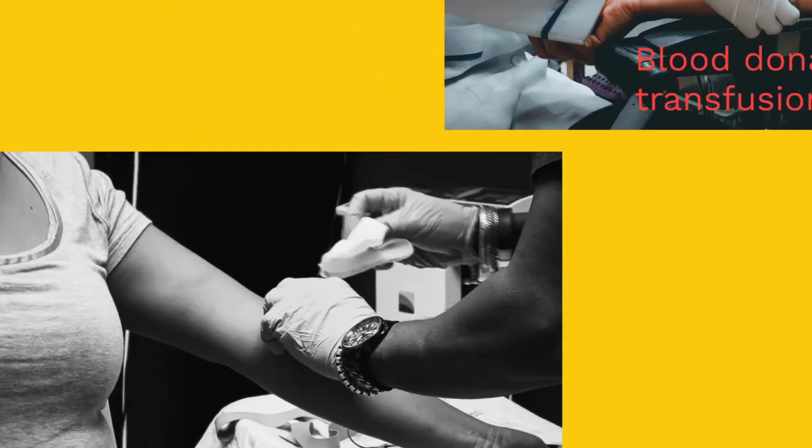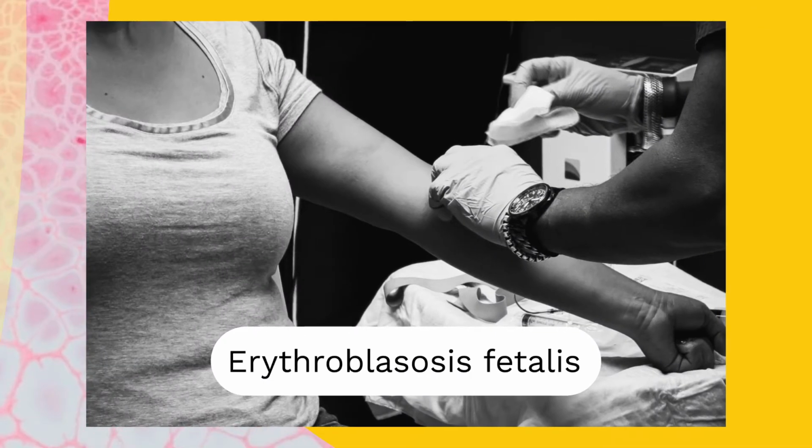We are also going to understand the concept of RH incompatibility. The best example is erythroblastosis fetalis, which is the hemolytic disease of the newborn, seen in the condition where the pregnant woman is RH negative and the child is RH positive. So it leads to antigen antibody interactions, and the child may suffer serious conditions called hemolytic disease of the newborn or jaundice of the newborn.